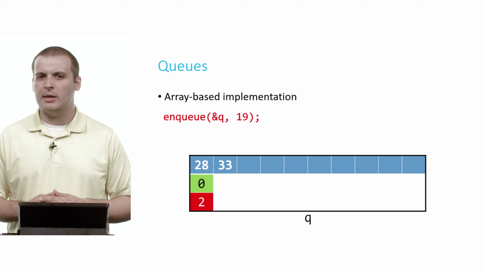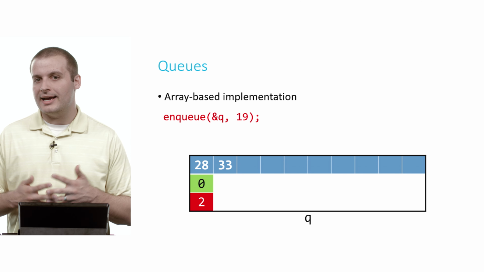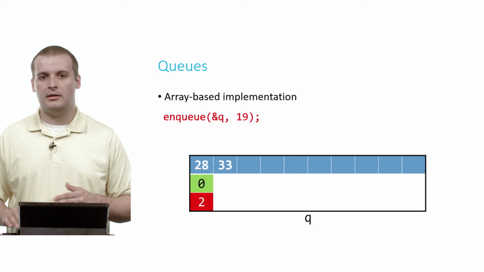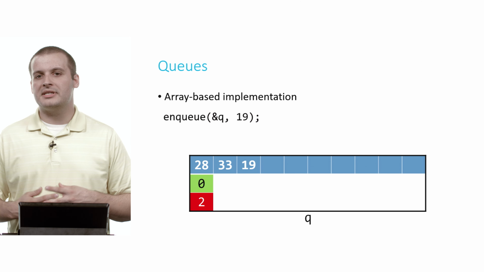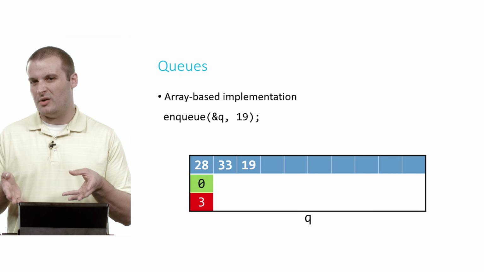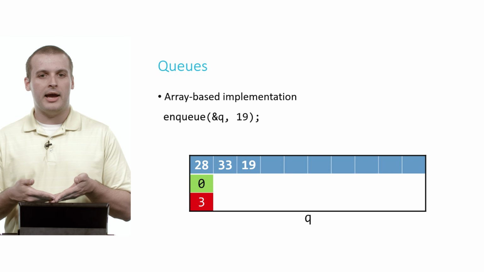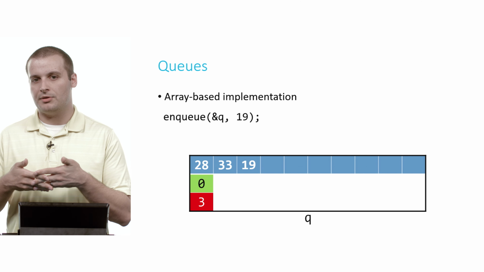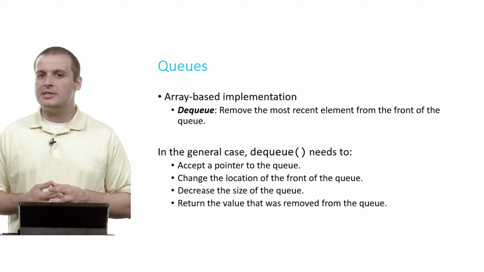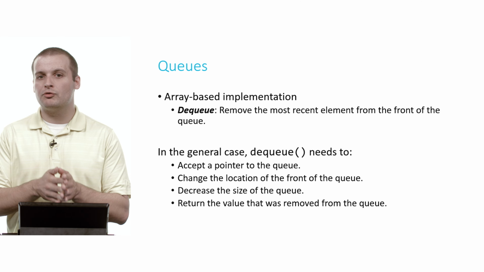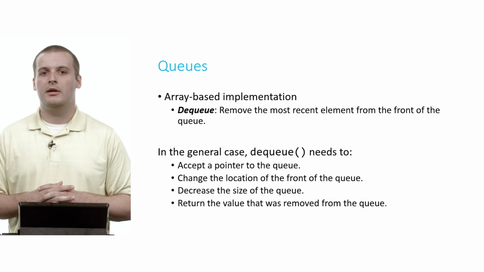Let's enqueue one more element. 19, I'm sure you can guess where 19 is going to go. It's going to go into array location number 2. That's 0 plus 2. And now the size of our queue is 3. We have 3 elements in it. So if we were to, and we're not going to right now, enqueue another element, it would go into array location number 3, and the size of our queue would be 4. All right, so we've enqueued several elements now. Now let's start to remove them. Let's dequeue them from the queue.